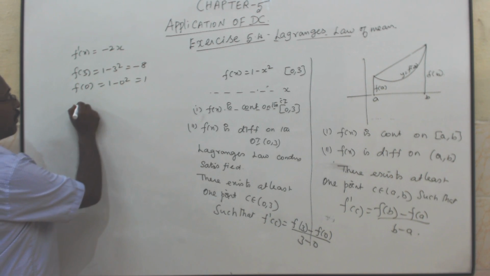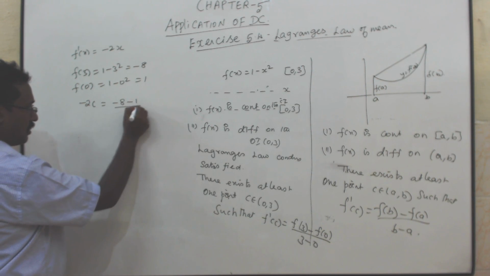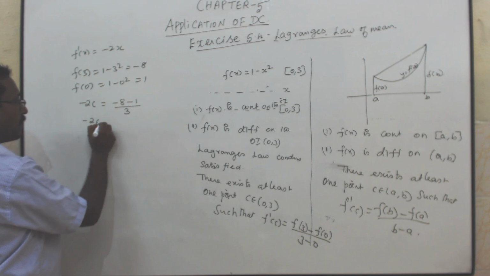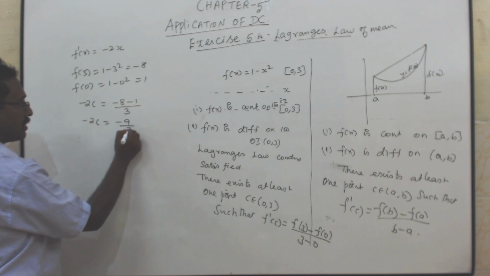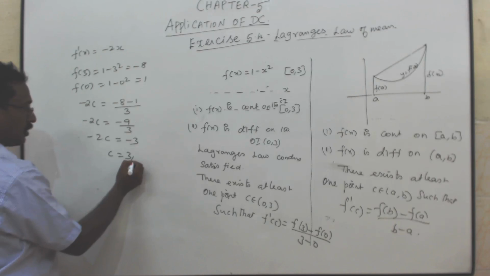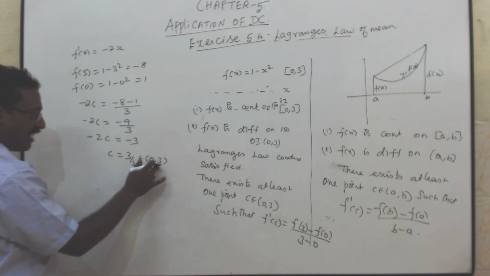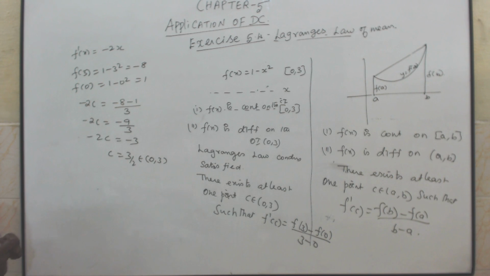That is minus 2c equal to minus 8 minus 1 by 3 minus 0, which is 3. Minus 2c equal to minus 9 by 3, minus 2c equal to minus 3, c is equal to 3 by 2. It belongs to 0, 3 because 1.5 lies between the interval 0, 3.